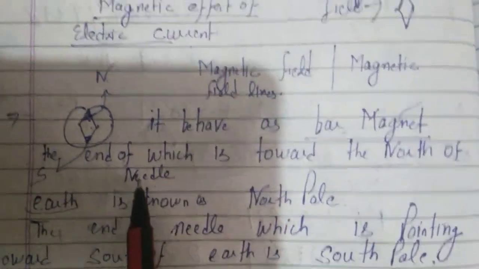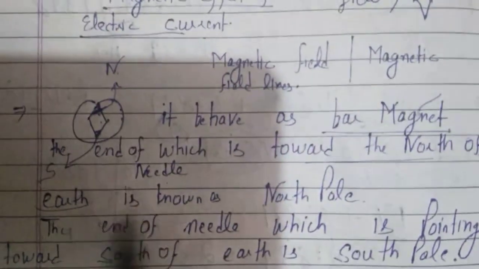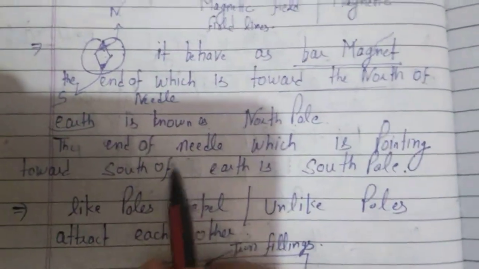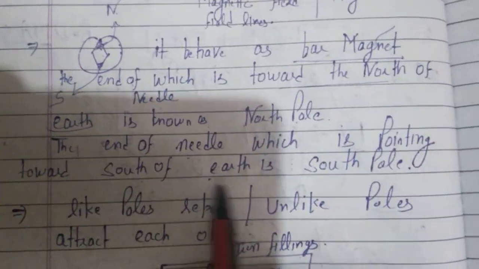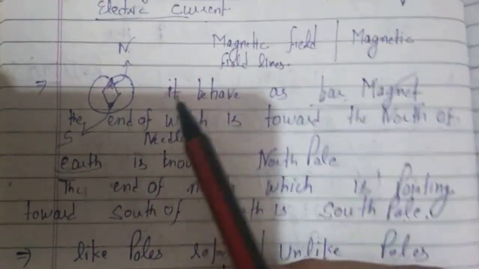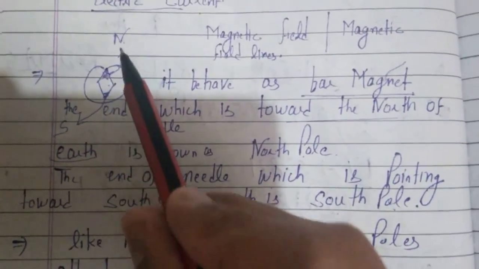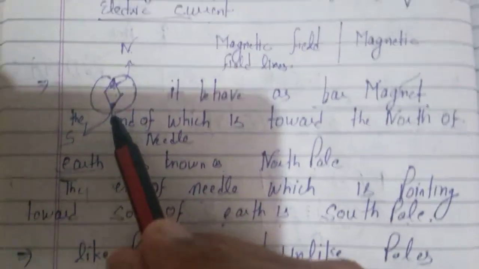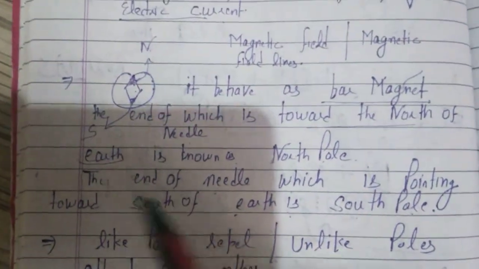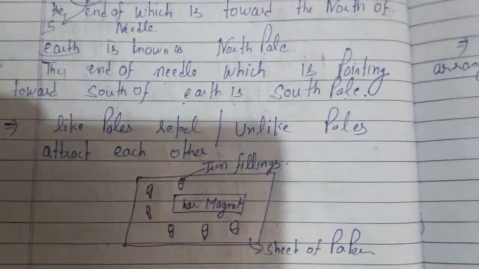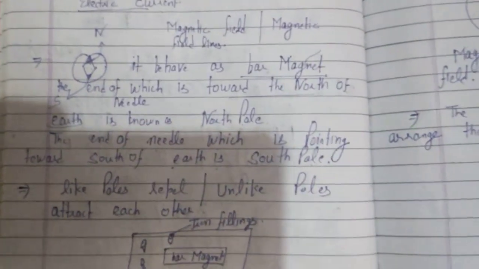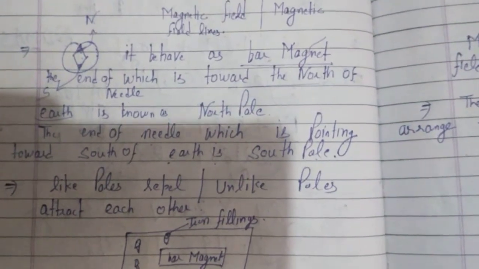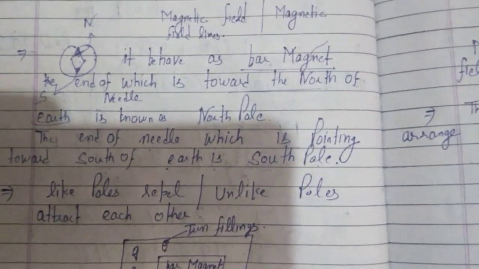The end of the needle towards the north of earth is known as north pole, and the end facing towards the south of earth is south pole. So the bar magnet has two poles, north pole and south pole, and the ends of this bar magnet follow some rules.